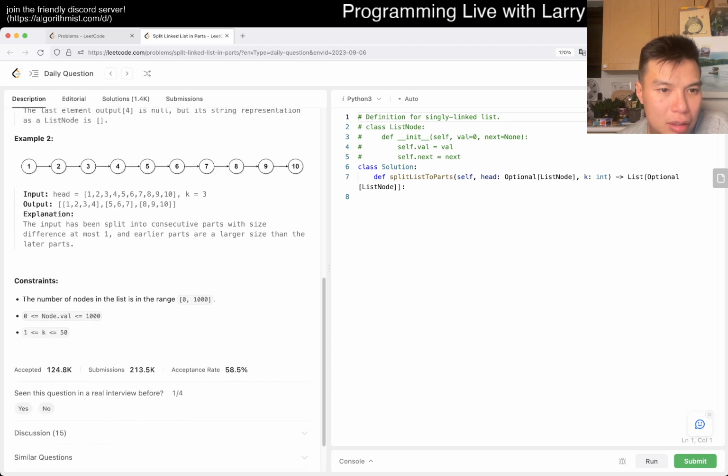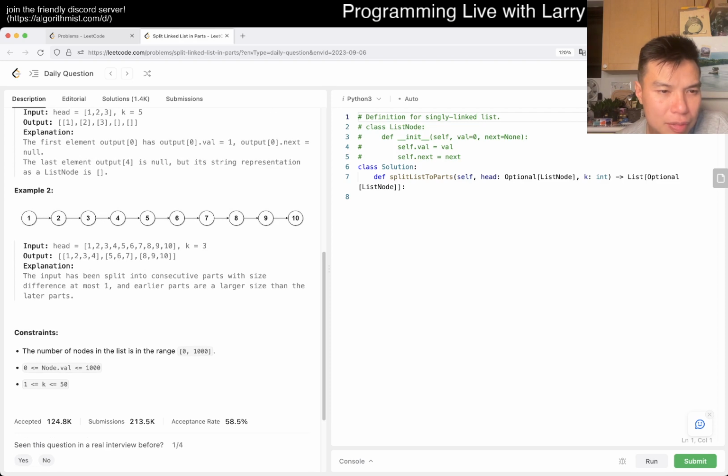Okay. Yeah, I mean, I think this is fine. Let me think. I think the obvious, easy thing to do, or easy given the problem, is to just do one pass, calculate what n is, being the number of nodes, and then just get k, and then you do the math after that.